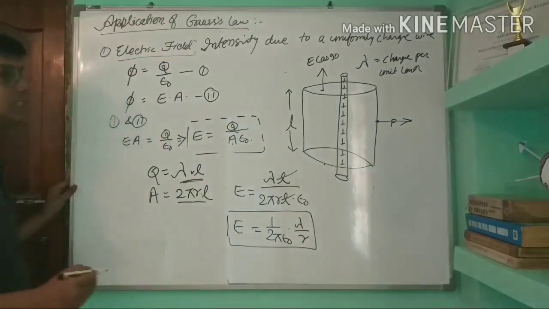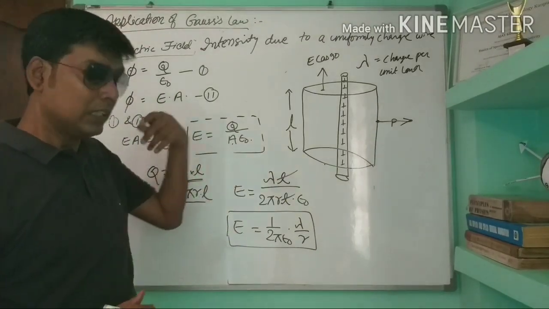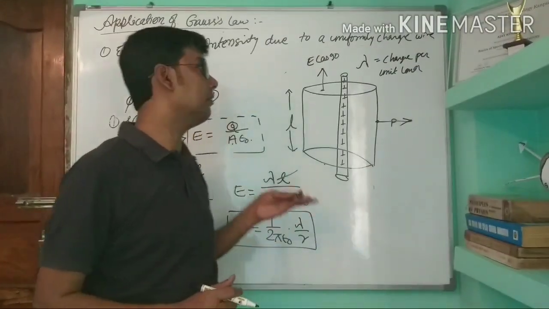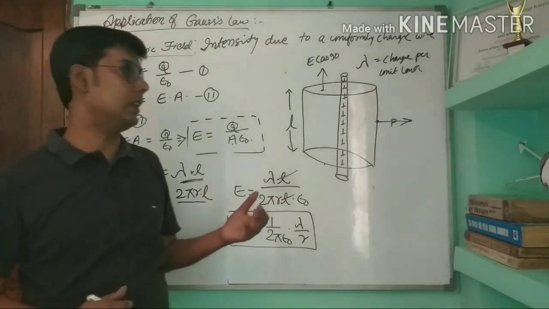See how easy it is to calculate electric field intensity due to different symmetrical surfaces by applying Gauss law. Now we will see another example.